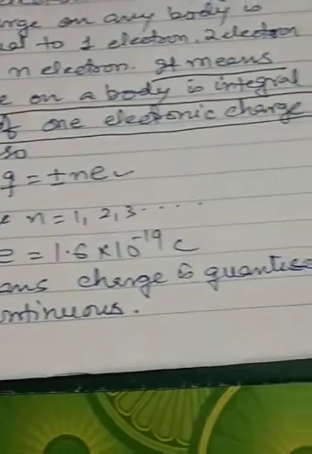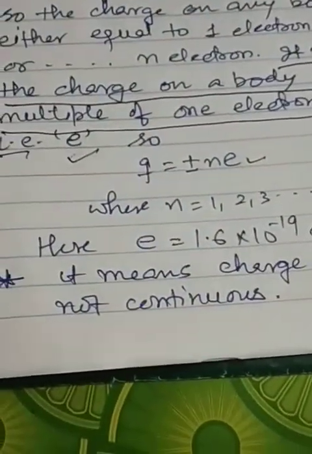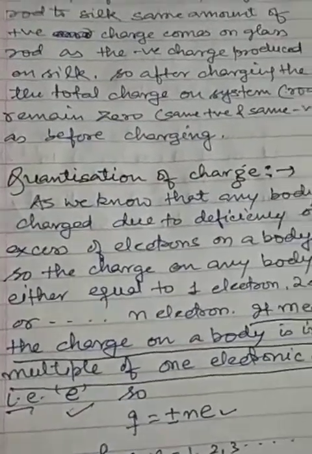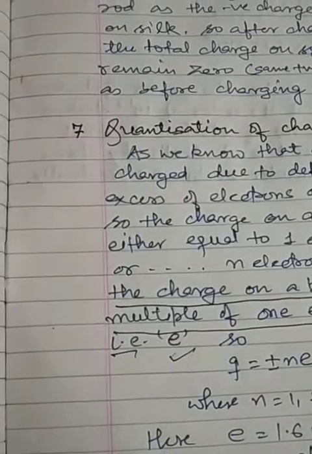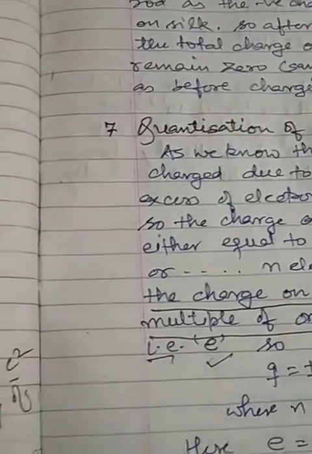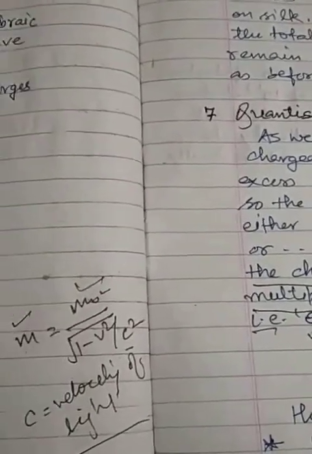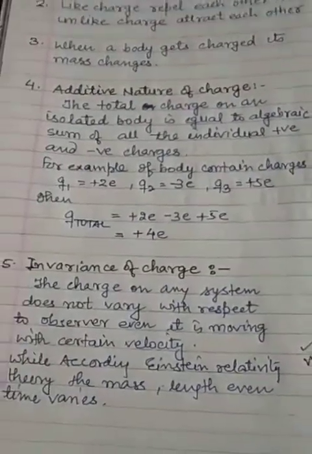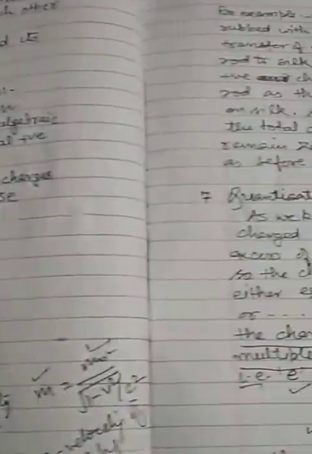It means the charge is quantized, it is not continuous. All continuous values are not possible for the charge. Means a value like 1.1 or 1.2 is not possible. Means 1.1 electrons cannot be transferred. Either 1 or 2 electrons are transferred. So these are some basic properties of the charge.